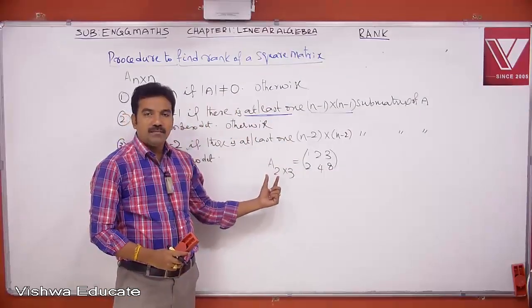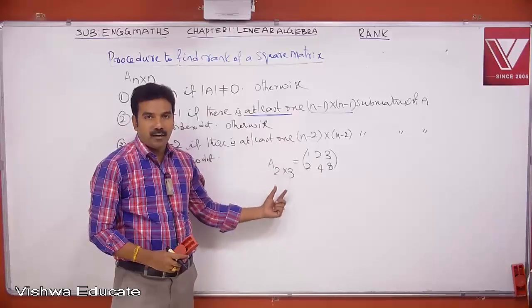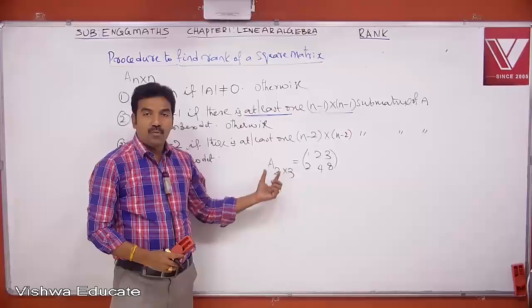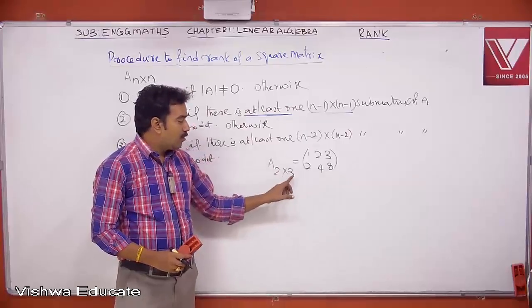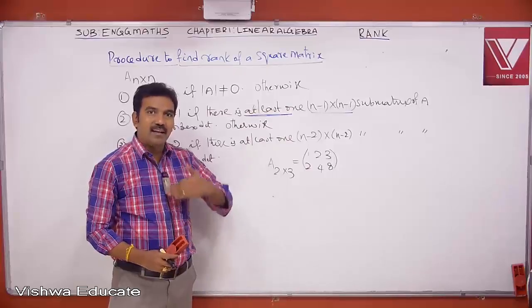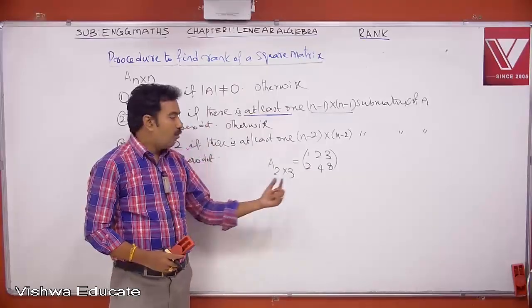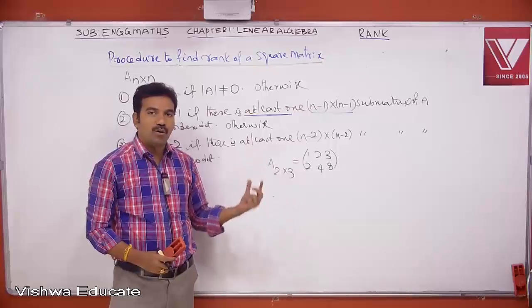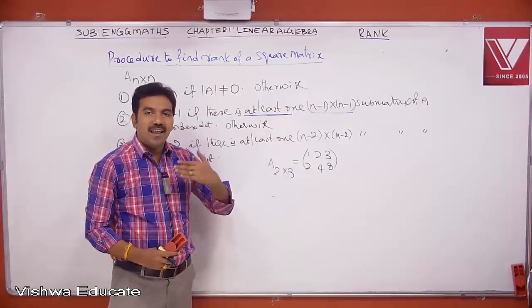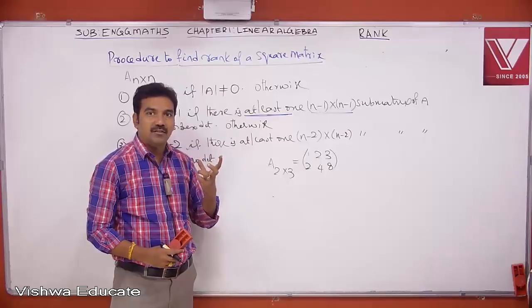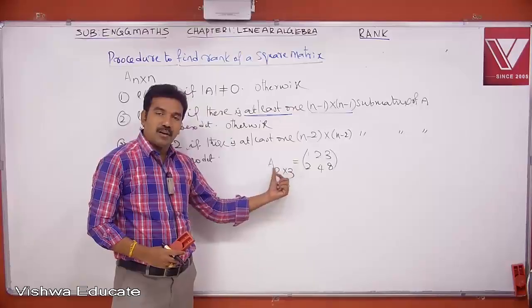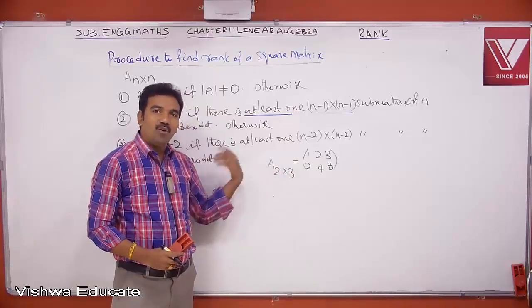Now, as we know, rank value always depends on det value. But this is not a square dimension to find its det value. So what I need to do is, here one column is in excess, so that means one row is lagging. So I may introduce one row, or I can eliminate one column. Introducing lagging number of rows or introducing lagging number of columns makes a different scenario, so let us not follow that. Here one column is in excess when compared to rows, so try to eliminate columnwise.